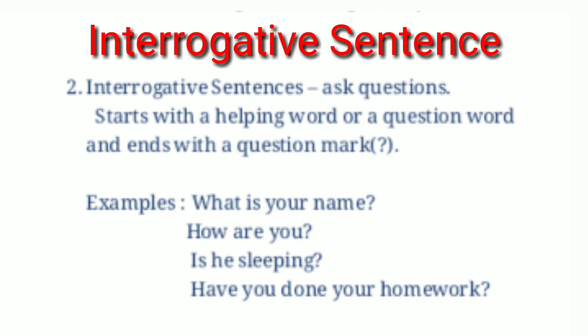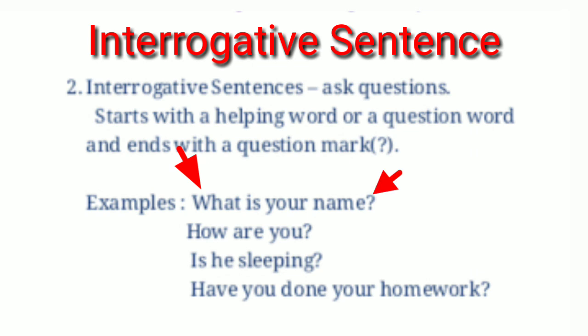We can identify it very easily because it starts with a helping verb or question word and ends with a question mark. Let's take examples. What is your name? Here, the first letter of the word is capital and a question word is coming. And at last we can see the question mark.